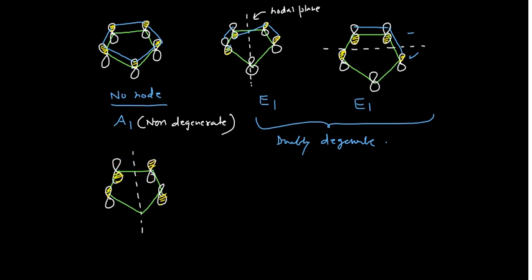There is another method by which you can put a node here also. You can see this is the second node. So this is node 1 and this is node 2. Again, two nodes are present. When two nodes are present, you can call it E2. And again you see there is another way of putting these two nodes. How?